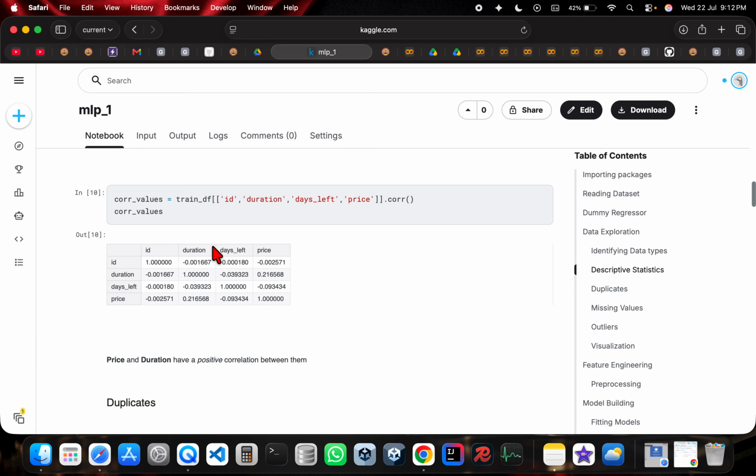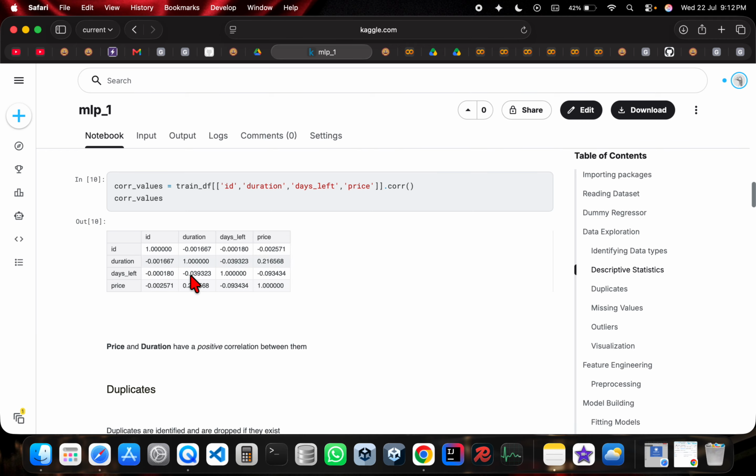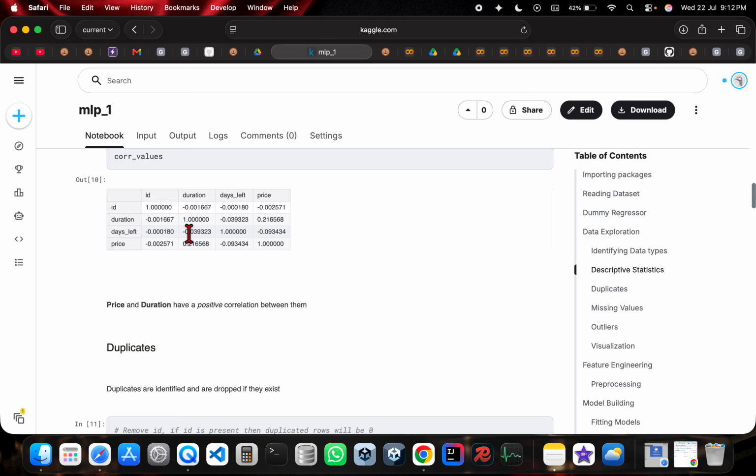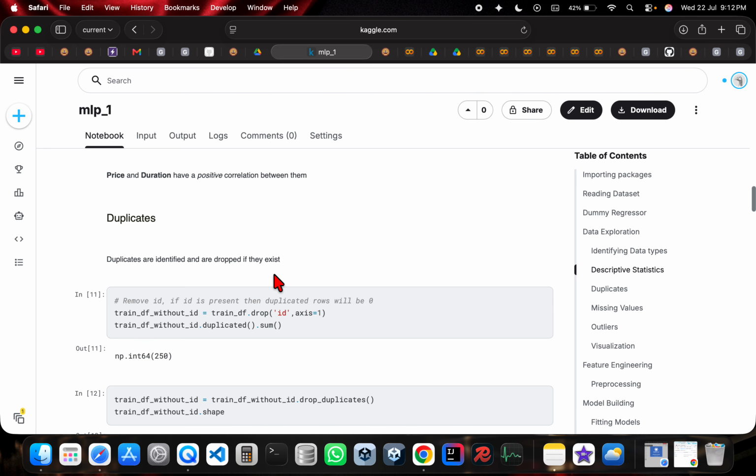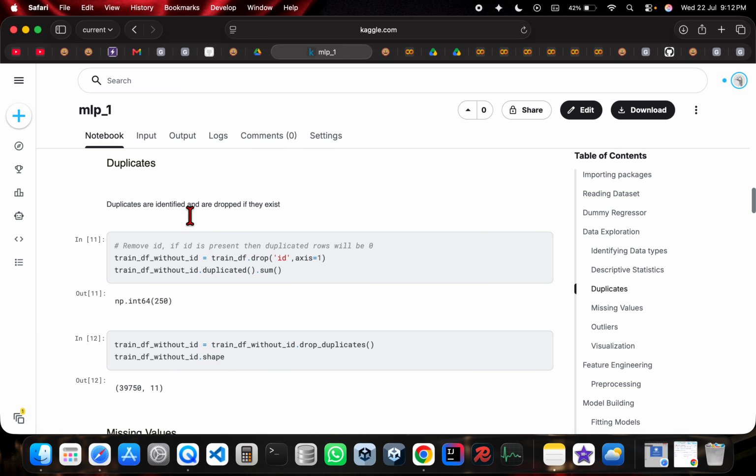And then we can also find the correlation using these numerical columns, and this is the correlation matrix. We can see that most of the values are negative and the diagonal values are 1. There is only one correlation element with duration and price that is positive. So they have a positive correlation between them. As duration increases, the price increases.